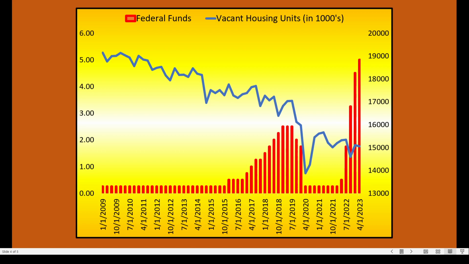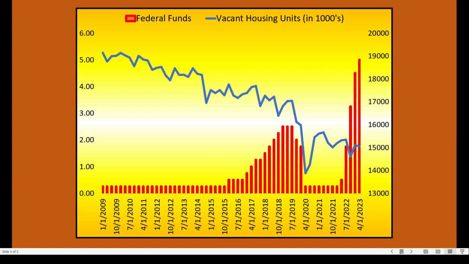And we can see as the Federal Reserve cut interest rates and kept interest rates near zero for a very long time, the vacant housing units, the amount of units out there that were vacant, continued to plummet.